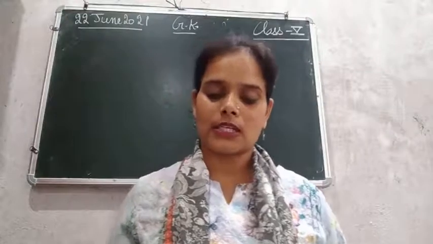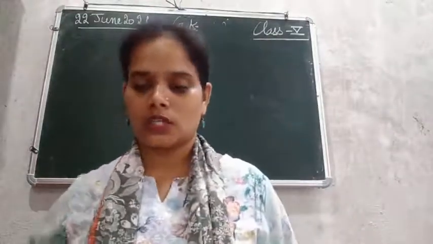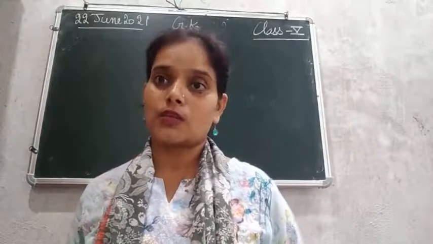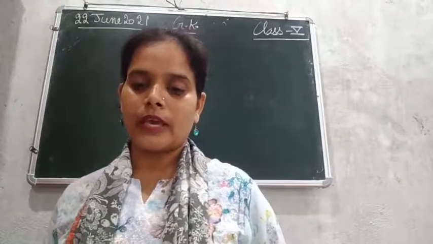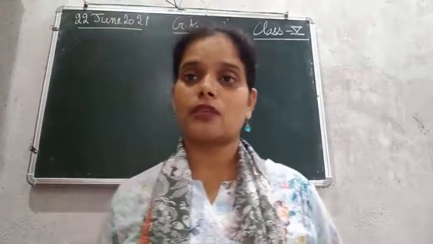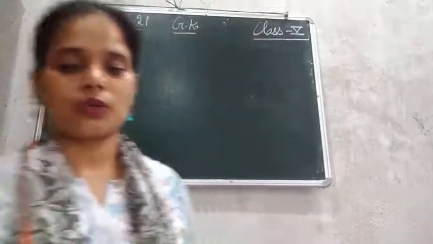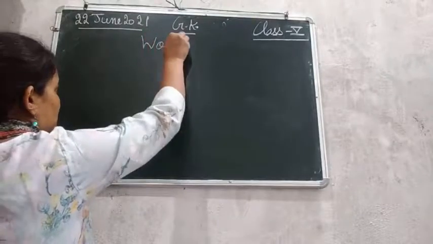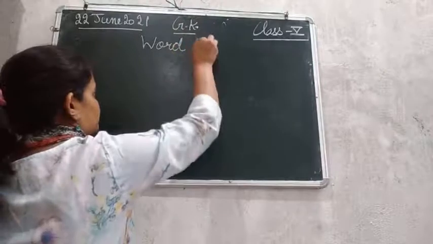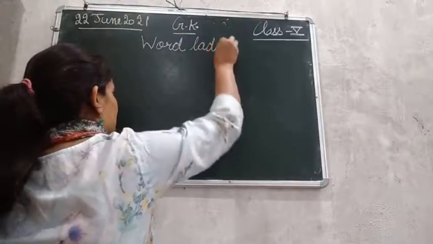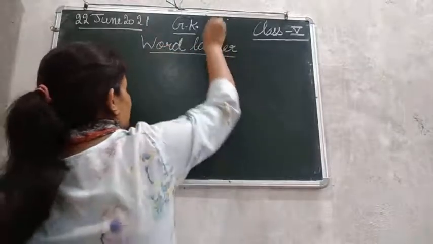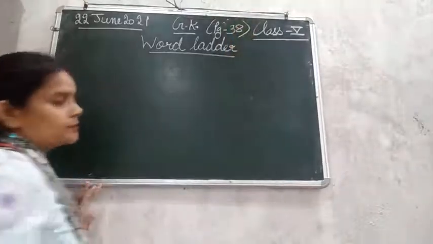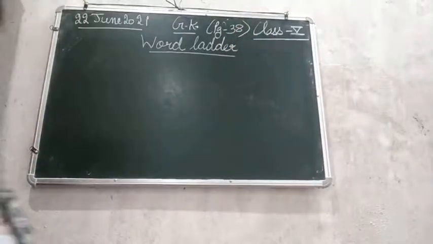That's a word game and it is given at page number 38. So all of you kindly open your books at page number 38. That is word ladder, and it's a word game. Write down today's date, that is 22nd of June 2021. Here I'm just writing the topic, that is word ladder. This is the name of the word game, given at page number 38.